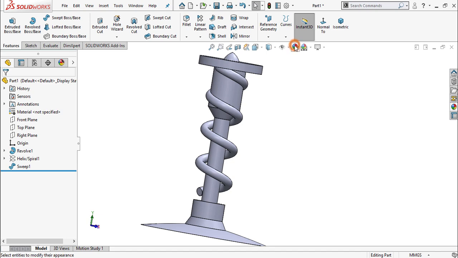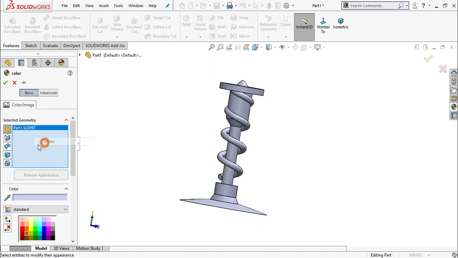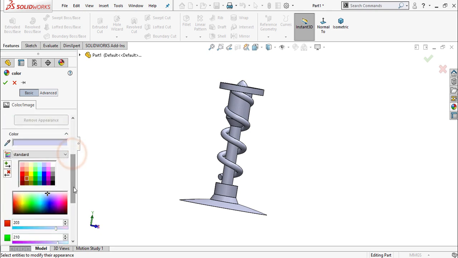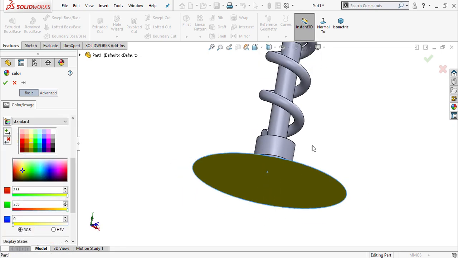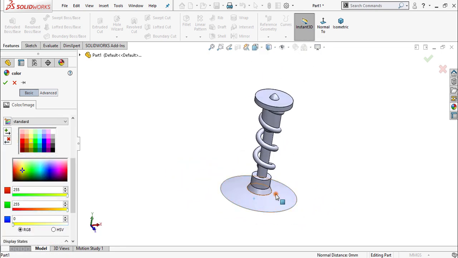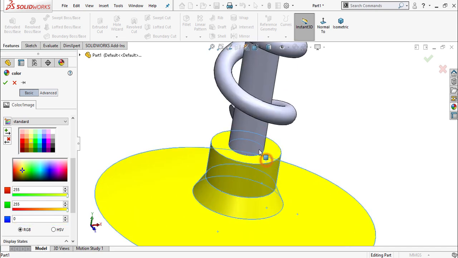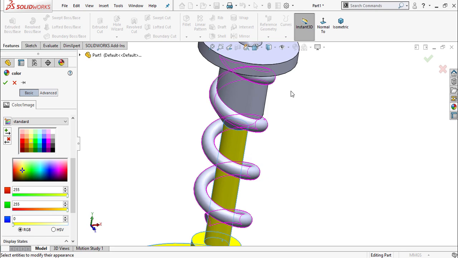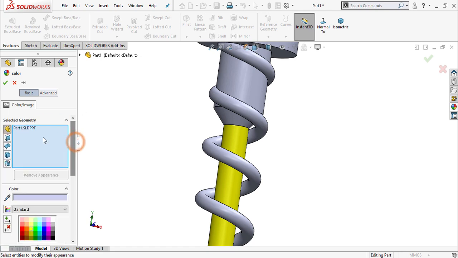Now go to edit appearance. Delete this and here select faces. Now select yellow color. Okay. Again go to appearance.